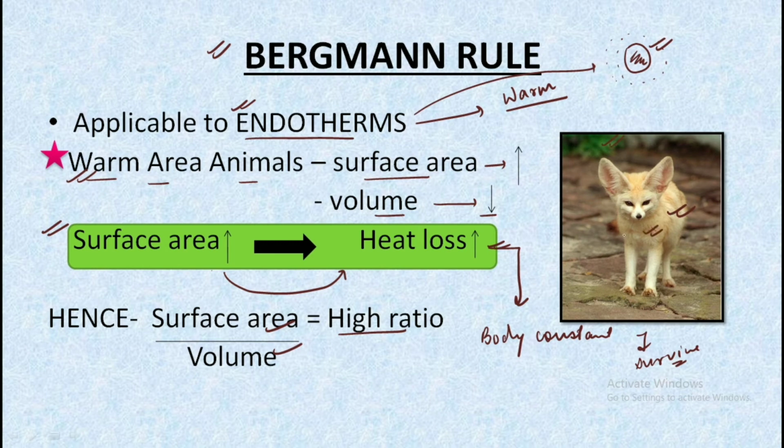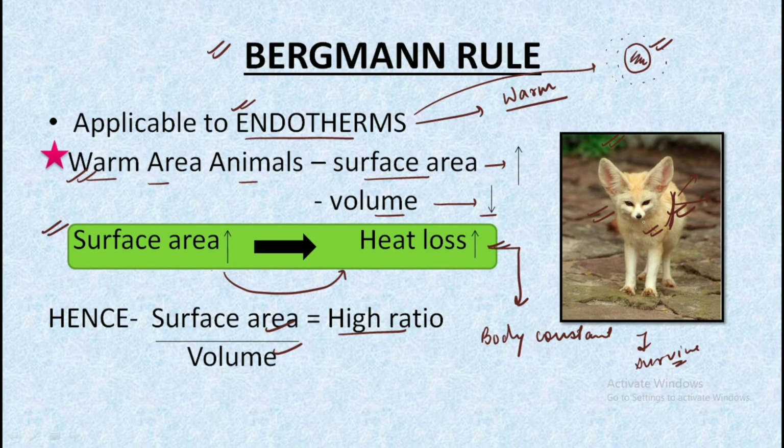So let us just understand it with the help of this picture. As we can see, this organism has lesser volume, but if we compare its volume with its surface area, we can see that this organism has a more surface area which is exposed to the environment in comparison to the actual volume of its body.